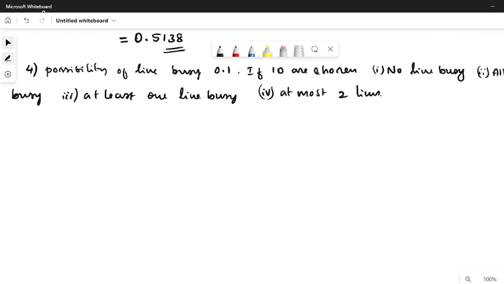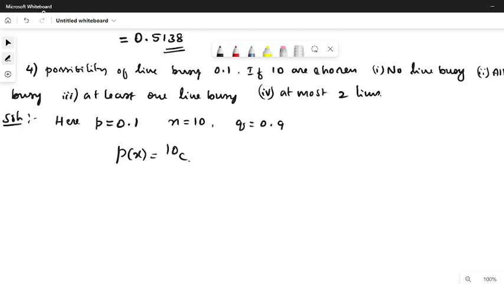Okay, then solution. So here p is 0.1, n is 10, and obviously q is 0.9, and p of x will be 10Cx into 0.1 power x into 0.9 power 10 minus x. Call this equation 1.